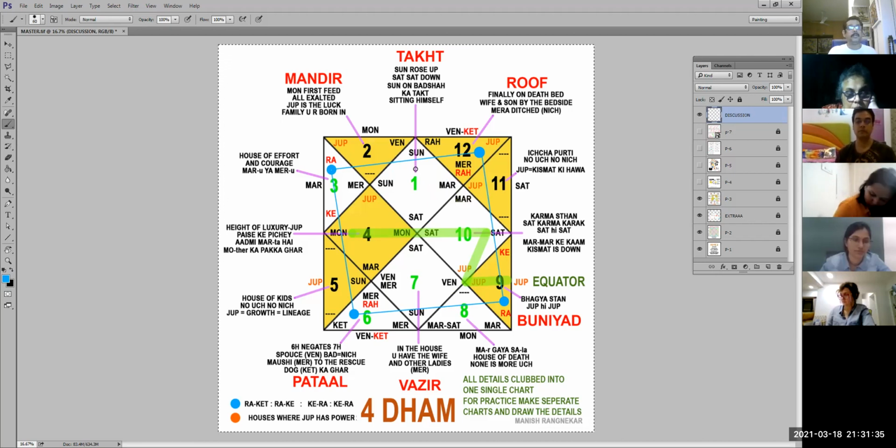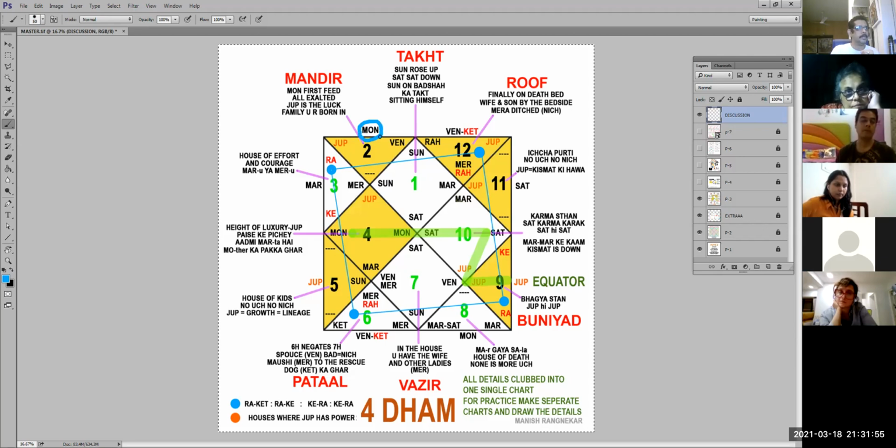Now, when you come to the second house, this is where you are born, and this is where you actually start living. So who starts your living? The mother starts it, right? So here Moon will be Uch. Because your mother is the first one whom you will touch. The mother will feed you, bring you up, whatever. Here you are born, but here you actually start living, and your living starts with Moon. So Moon is Uch over there. There is nothing Neech over here because your life has just started. Everything is good, everything is nice, everyone is happy.